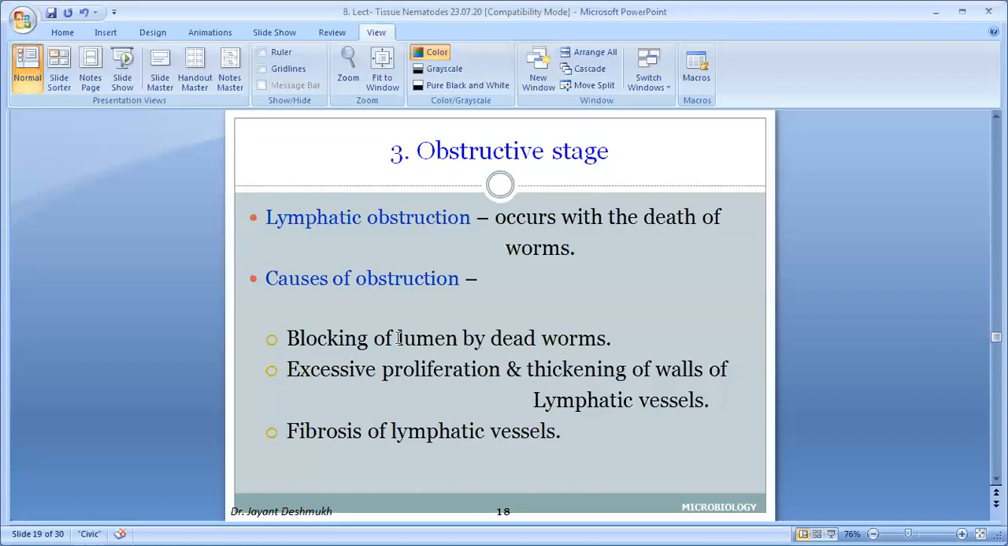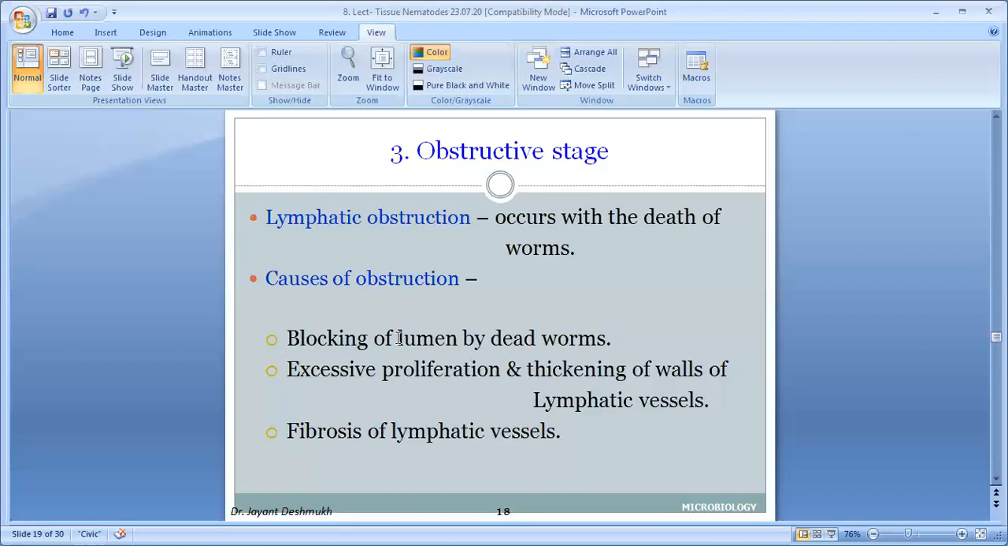The lymph vessel accumulates the lymph, so the lymphatics become leaky, with increased permeability. So leaking leads to accumulation into the tissue, and there is a swelling, that is edema, lymphedema. At that time it is pitting edema. When you press, it is pitting edema. You know how to demonstrate pitting edema.